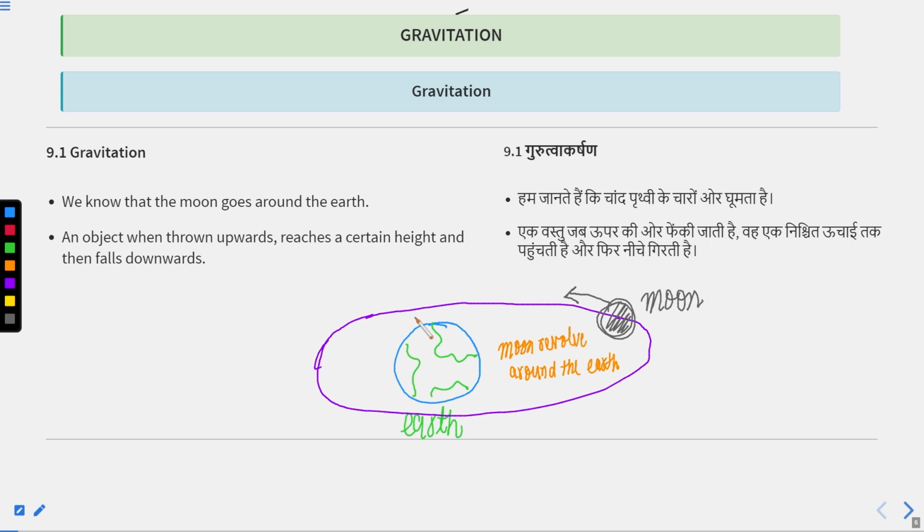Moon revolves around the earth. But any pen, a pen like this, any pen or any object falls towards the earth. So any object in this space falls towards the earth, and both these motions are because of gravitational force.